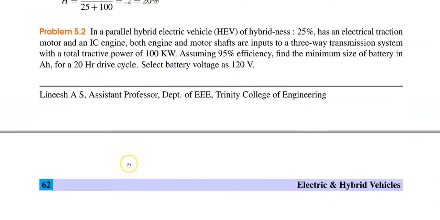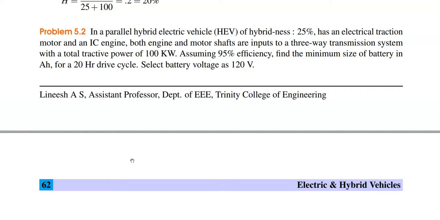Another problem: a parallel hybrid vehicle of hybridness 25% has an electrical traction motor and an IC engine. Both engine and motor shaft are input to a three-way transmission system with a total traction power of 100 kilowatt. Assuming 95% efficiency, find the minimum size of battery in ampere hour for a 20-hour drive cycle.